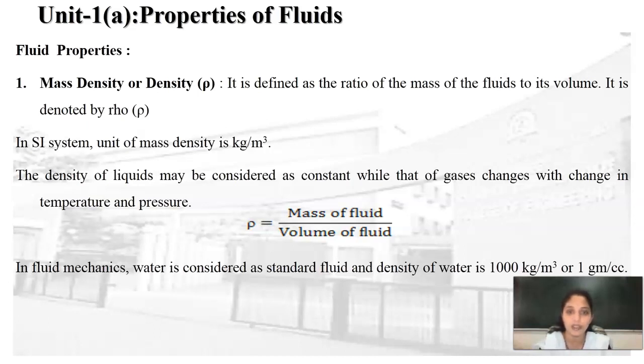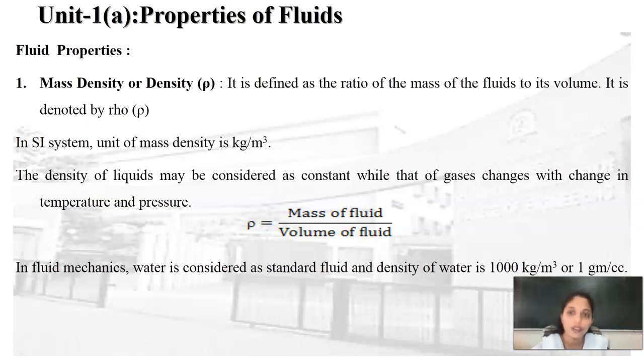properties of the fluid. The very first property of the fluid is the density or mass density. It is represented by the symbol rho. It is defined as the ratio of the mass of the fluid to its volume. In the SI system, the unit for mass is kg and for volume is meter cube, and therefore the unit for mass density is kg per meter cube.